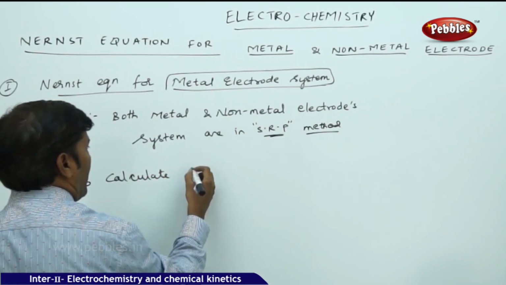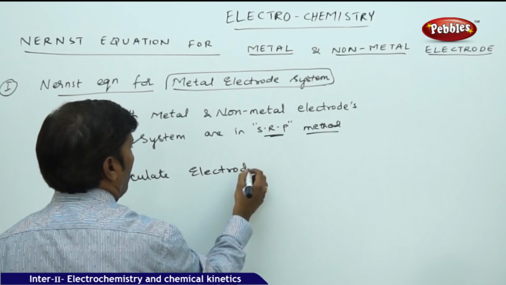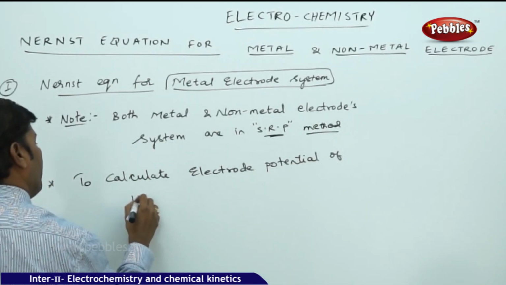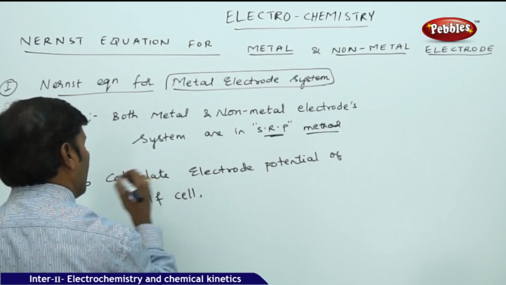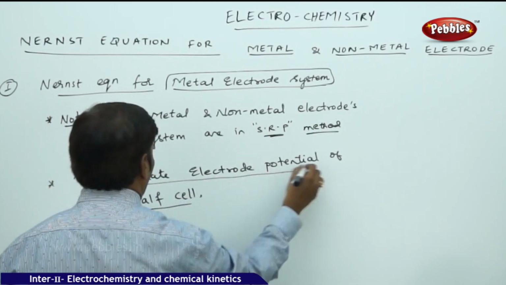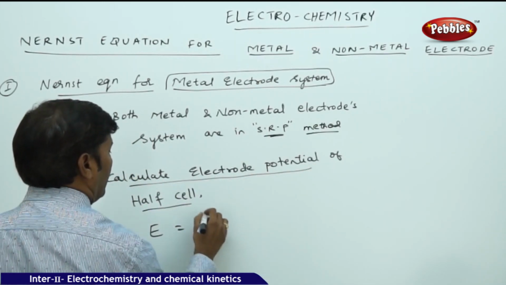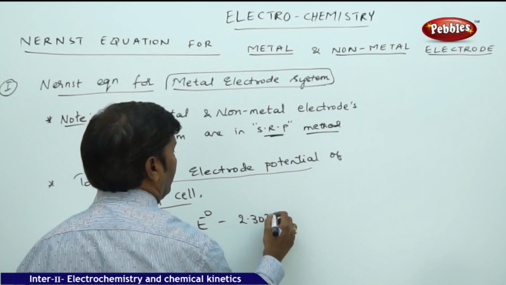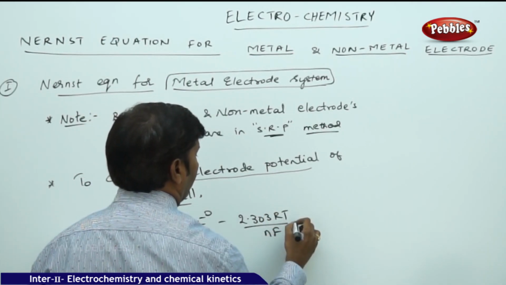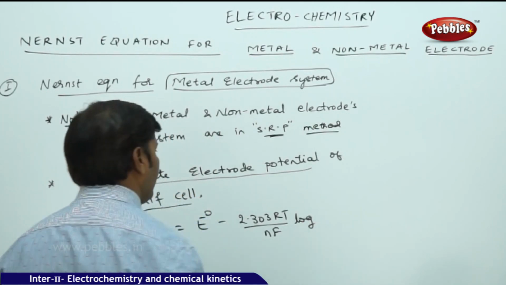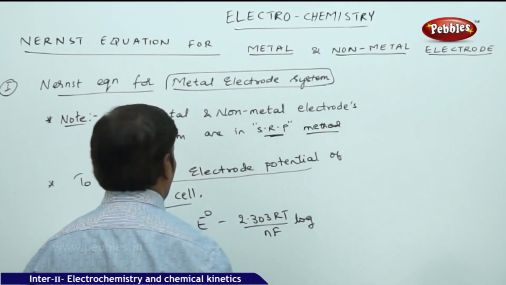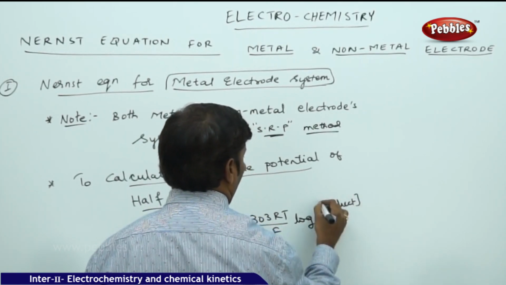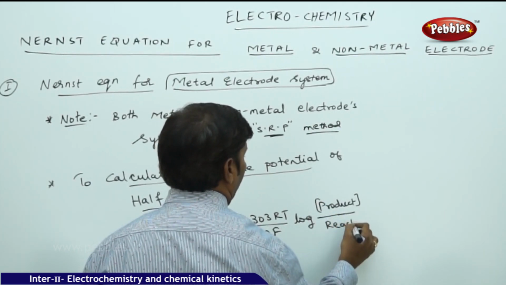To calculate the electrode potential of a half cell, we have a generalized formula: E is equal to E naught minus 2.303 RT by nF of log of product concentration divided by reactant concentration.